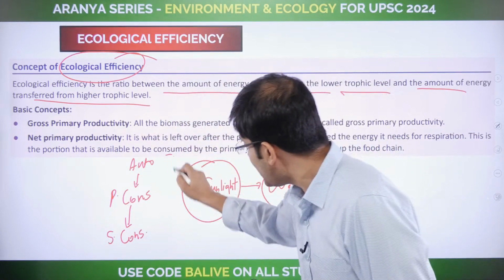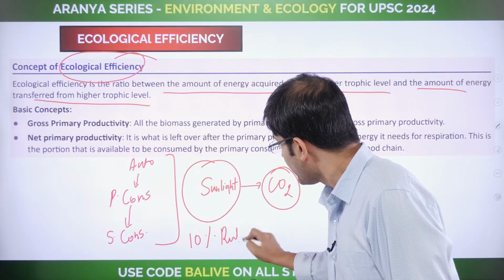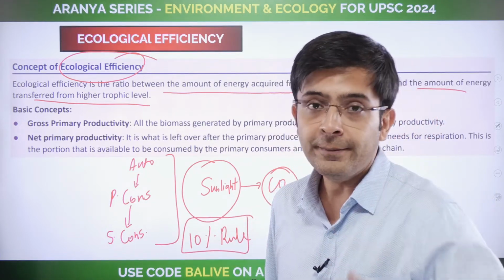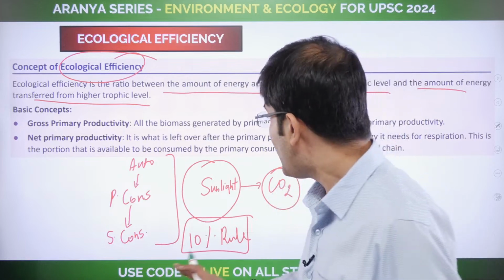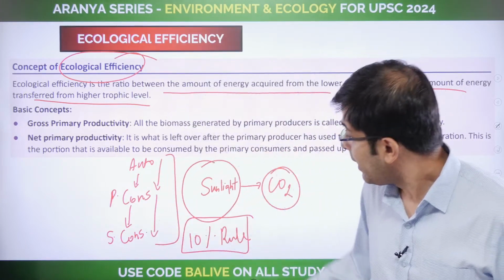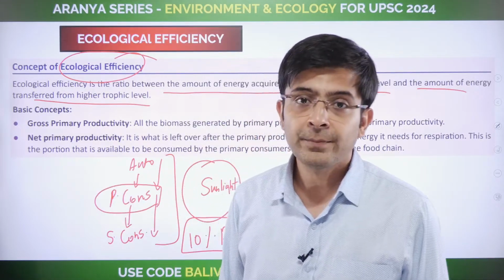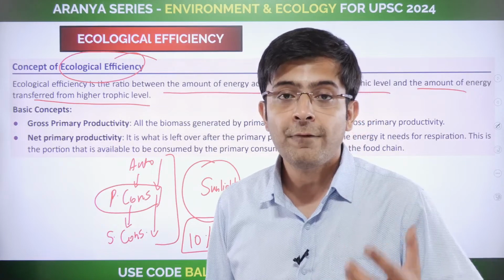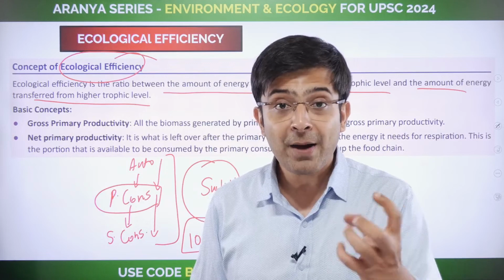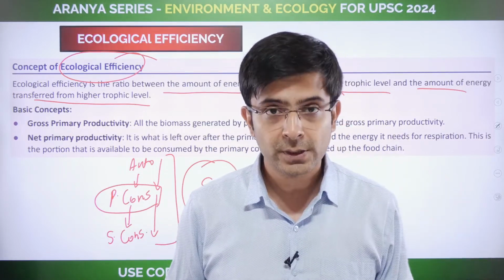Okay, you know by now that this whole process is governed by the 10% rule, which means only 10% of the total energy is transferred forward. Correct? Now what happens here? In this process, the primary consumer is also using energy for say creating food, for say creating tissues in its body, for say running around. It passes some energy as feces, which is again taken by the decomposers.